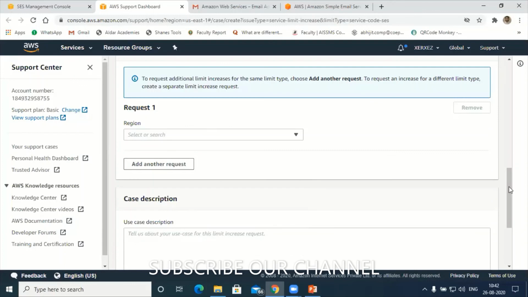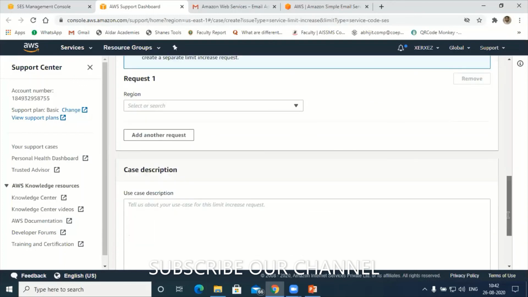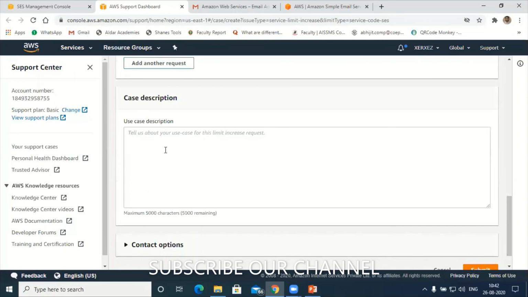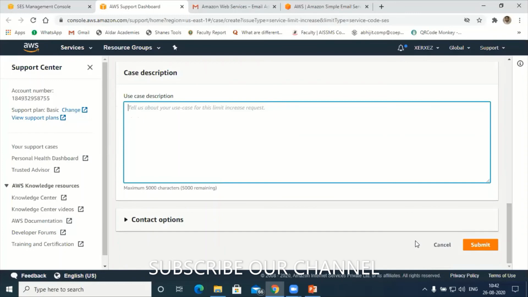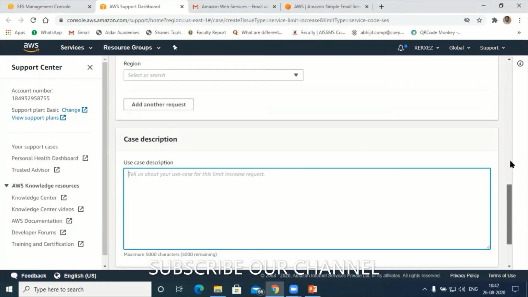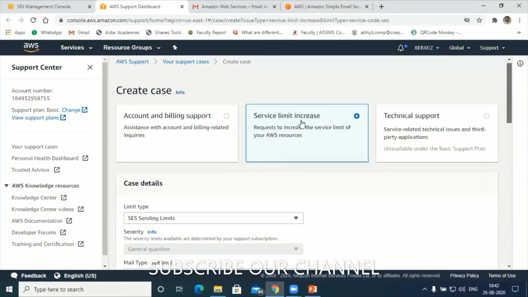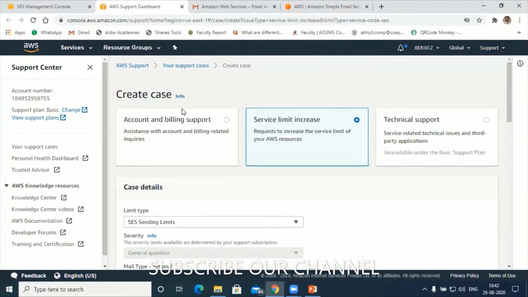Next, there is an option called case description. Here you need to write why you want to increase the quota from 200 to 50,000 emails. Understood? After that you just hit submit and wait for 24, maximum 48 hours, then you can see that the quota will get increased from 200 to 50,000. Hope you are clear with this.